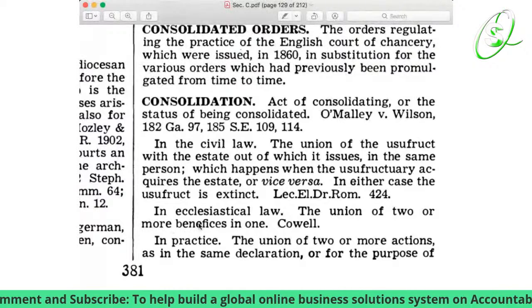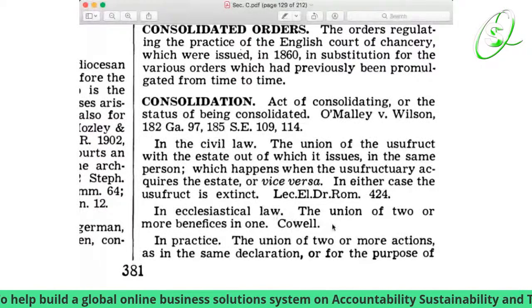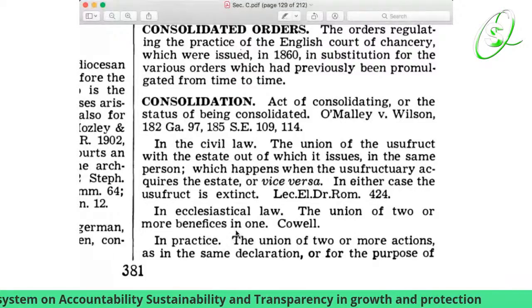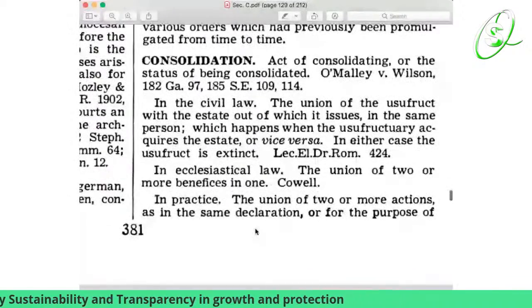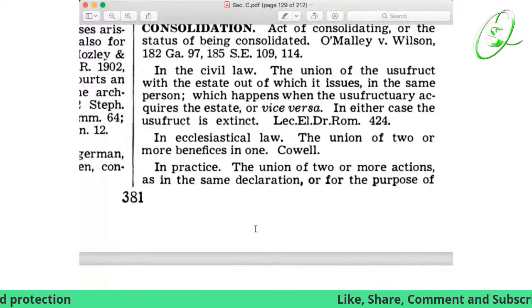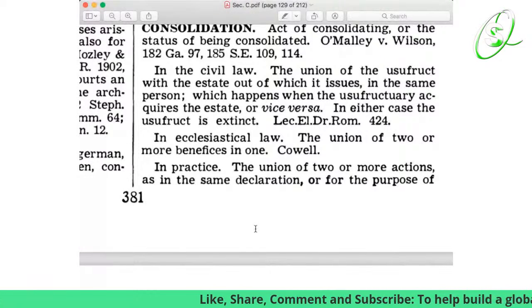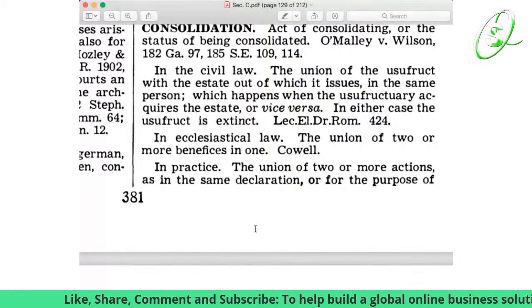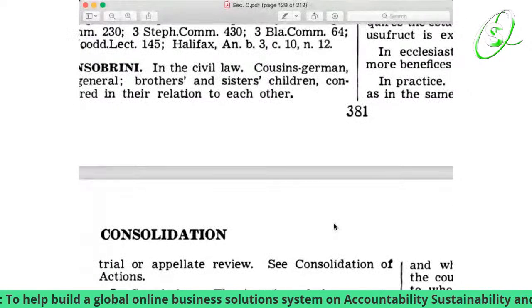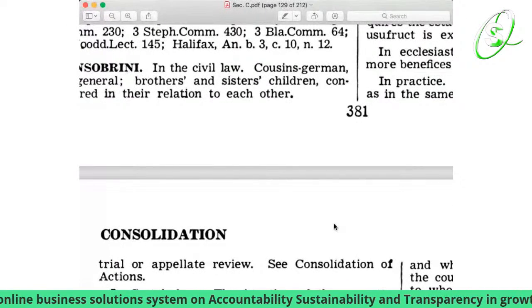In ecclesiastical law, the union of two or more benefices in one. In practice, the union of two or more actions, as in the same declaration or for the purpose of trial or appellate review.